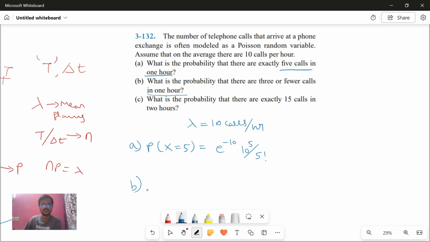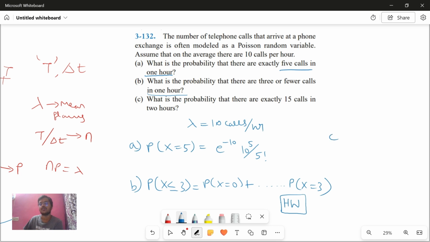Now, B part. What is the probability that there are 3 or fewer calls in 1 hour again? No problem. Since they give 1 hour, you need not change the lambda's value. 3 or fewer calls means X is less than or equal to 3. Take P of X equal to 0 till X equal to 3 and do it. Again, this is homework. If you want answers, I'll give them in the description.